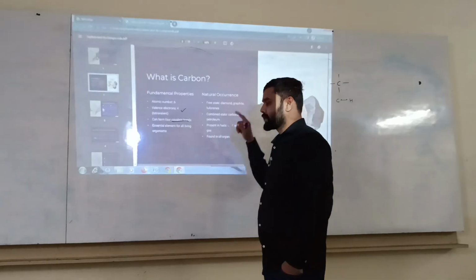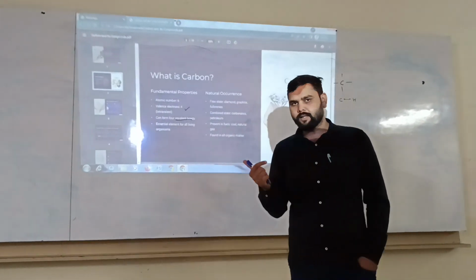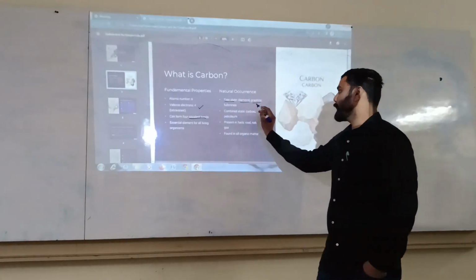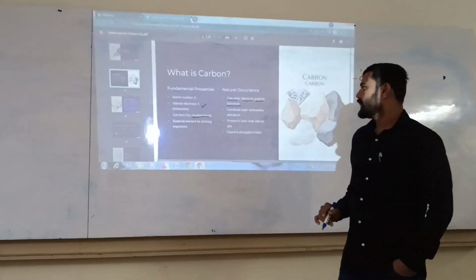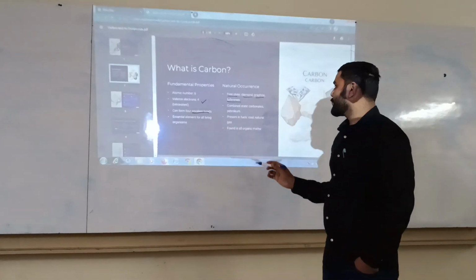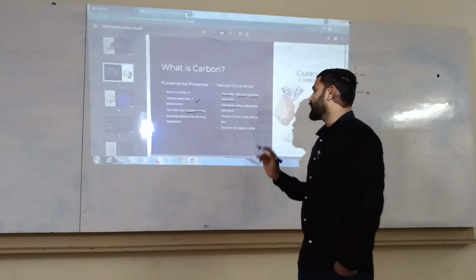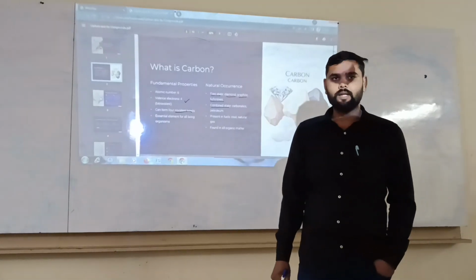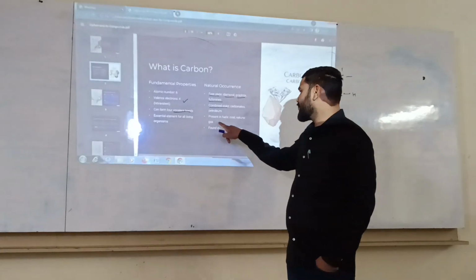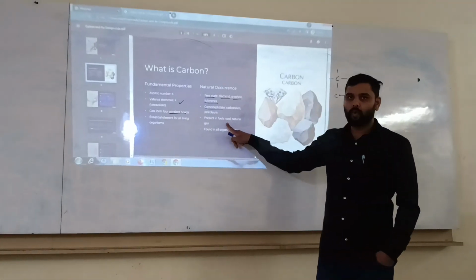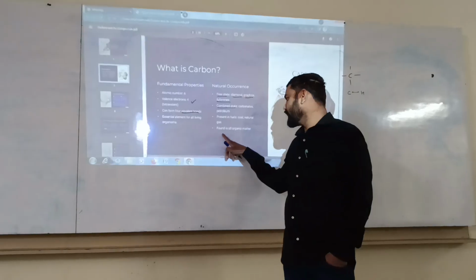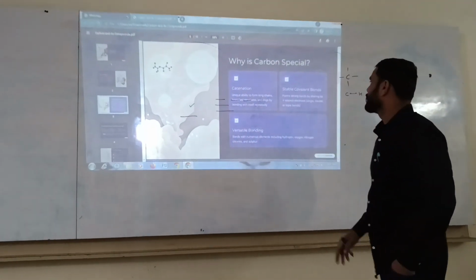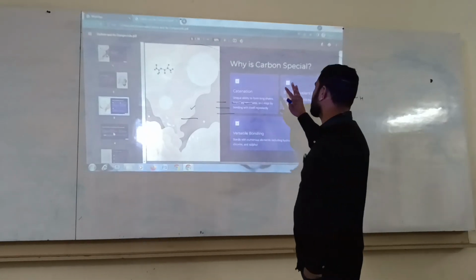Secondly, natural occurrence. Where do we find carbon? Carbon can be found in the free state like diamond, graphite, fullerenes. It is also found in the combined state, in petroleum products like LPG, CNG, petrol, diesel. Also, it is present in fossil fuels like coal and natural gas. Also found in all organic matter.